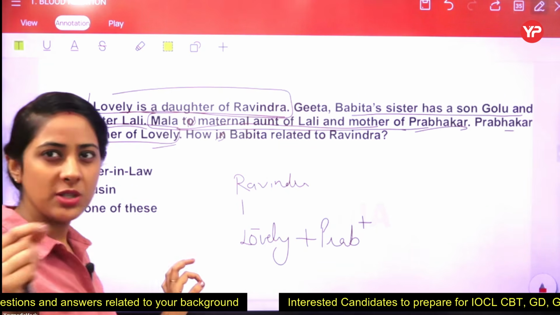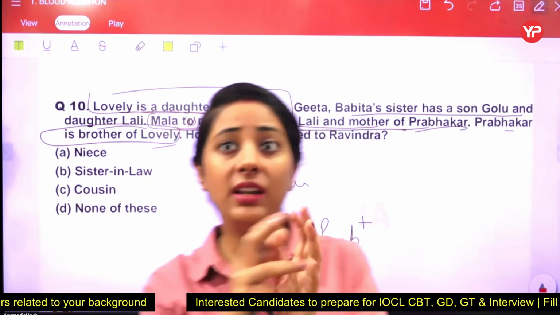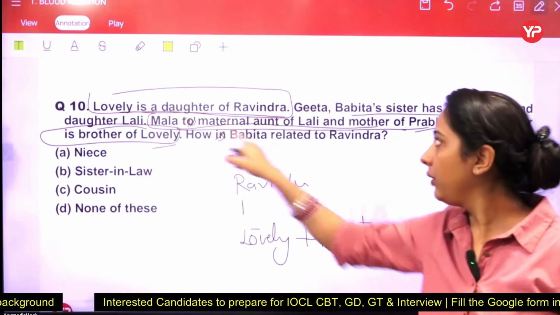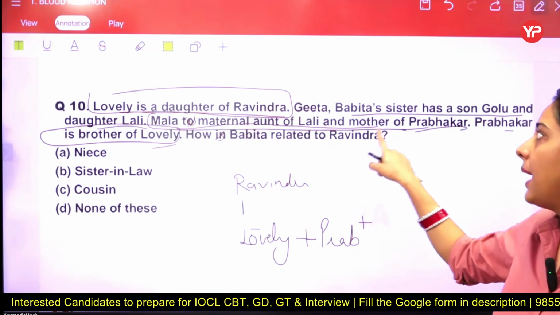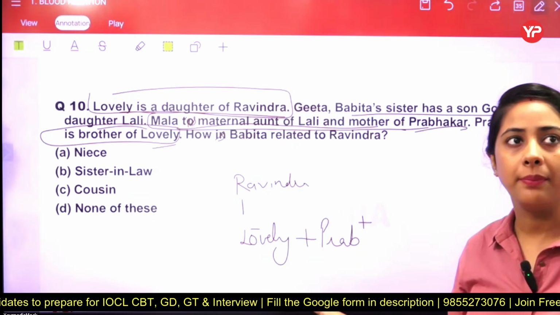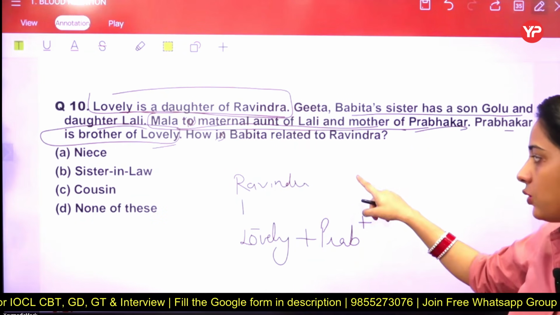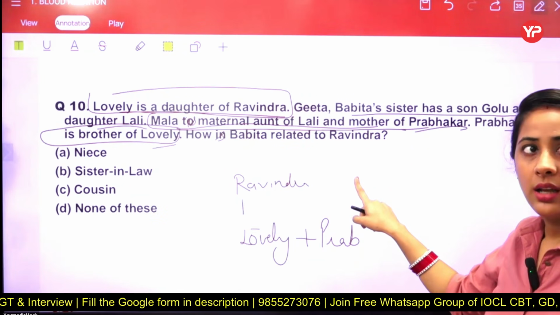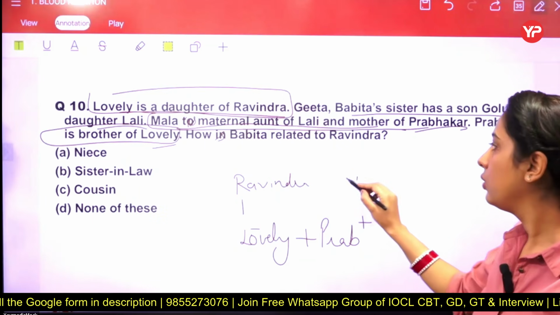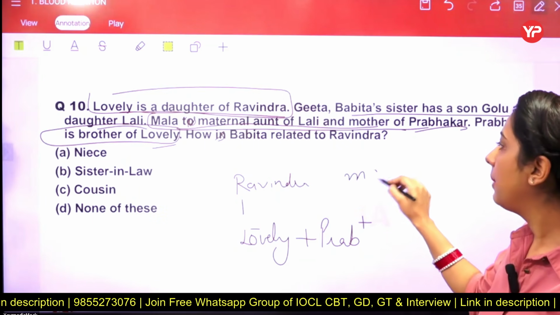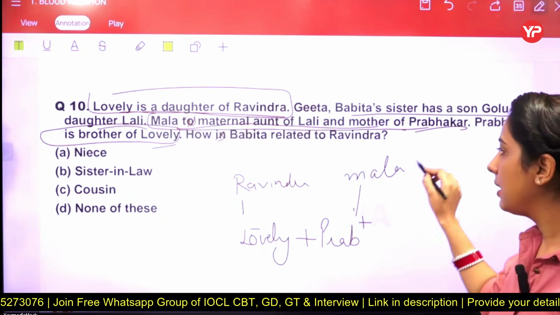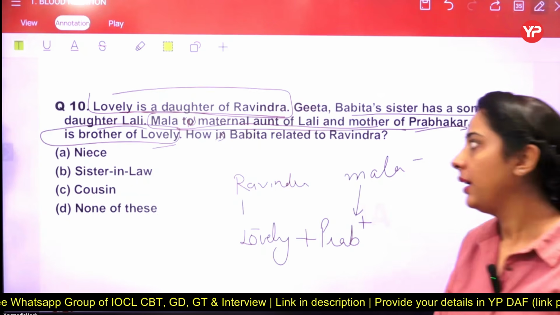We do not have any information about Lali right now, but we have information about Prabhakar. So we have to read from that perspective that Mala is the mother of Prabhakar. It means Mala has to be in this particular generation. That's how she becomes the mother. So yes, Mala has to be there and she is the mother of Prabhakar.